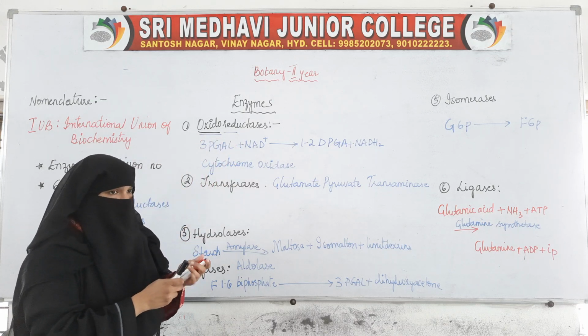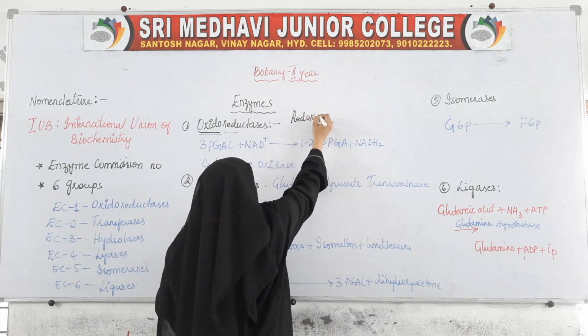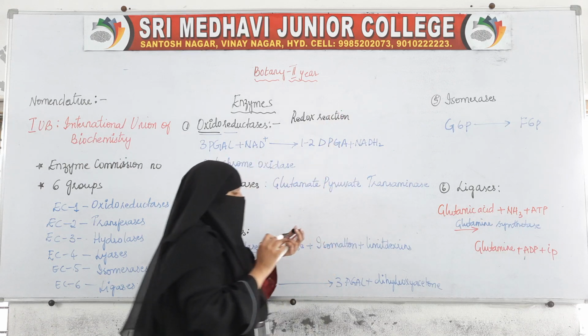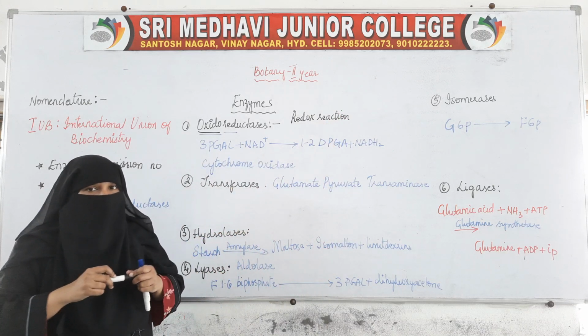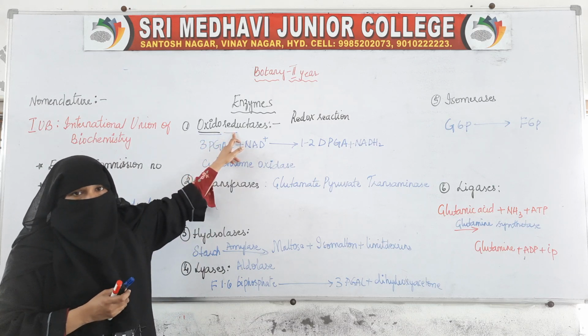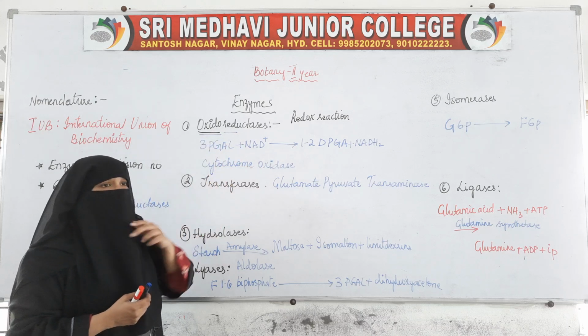These reactions are also called redox reactions, where something is oxidized and something is reduced.